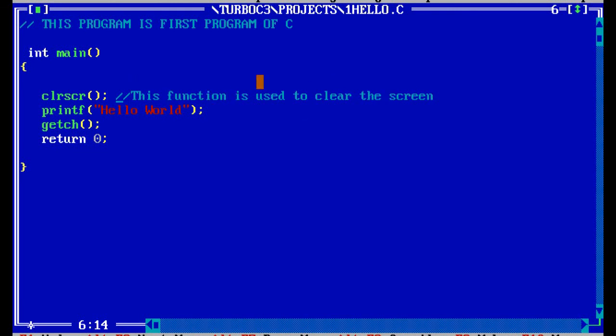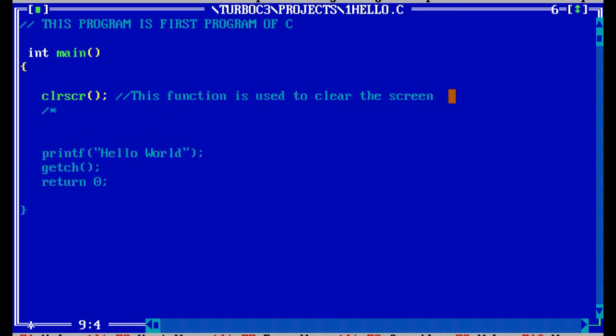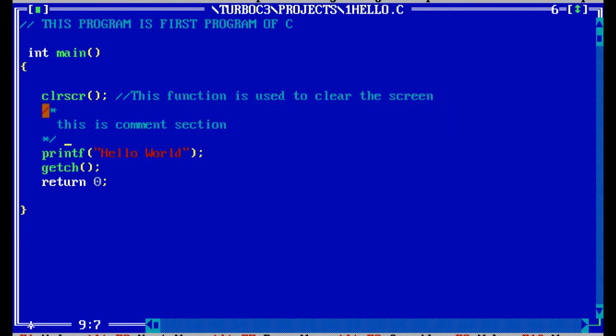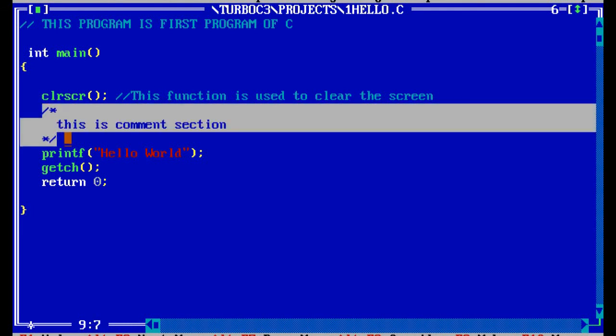And for the multi-line comment, for example, it will be used like slash star and star slash. So this is a comment section like that. Here you can write anything and it will not execute this portion. And the good way to write this one is over here.